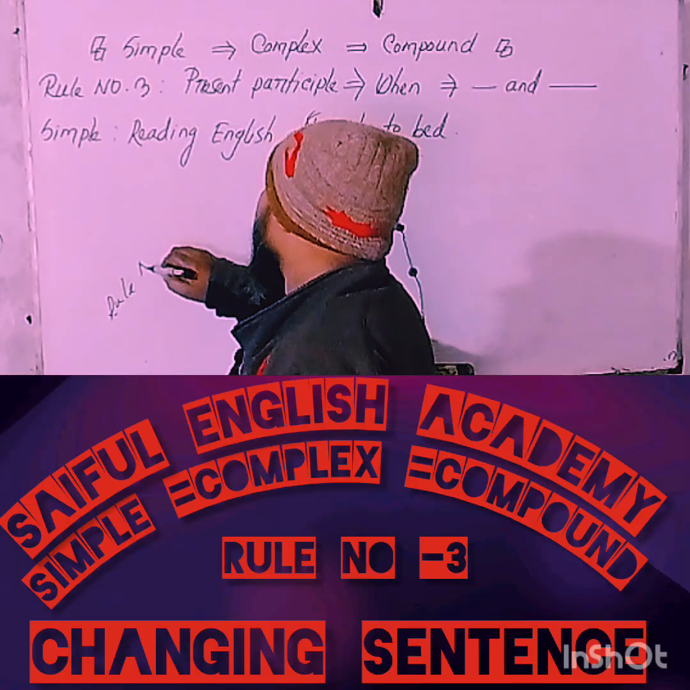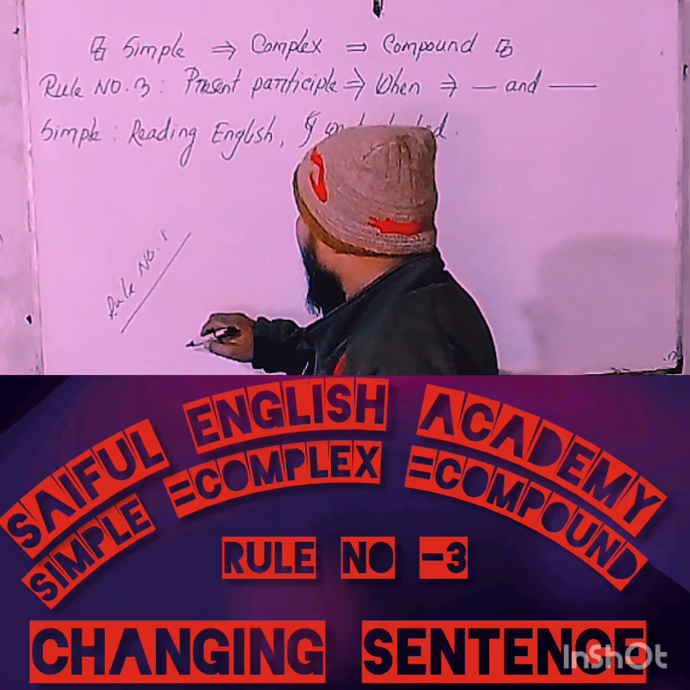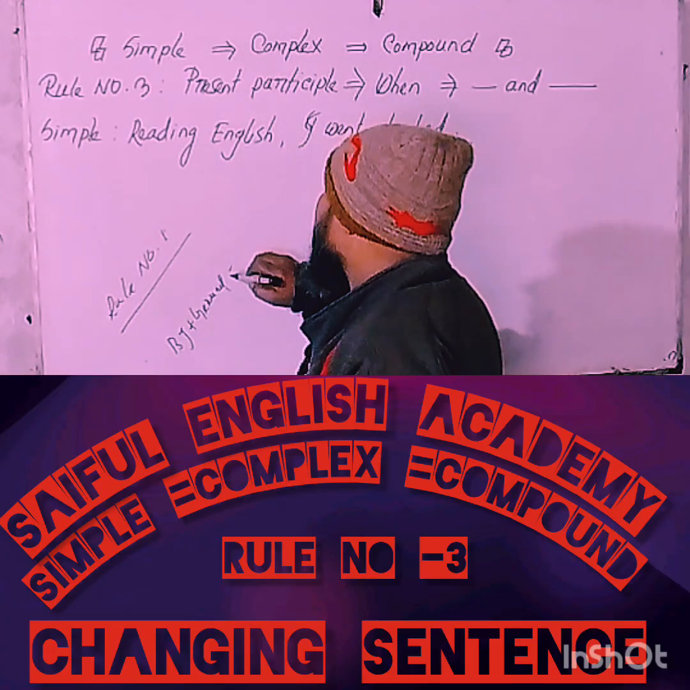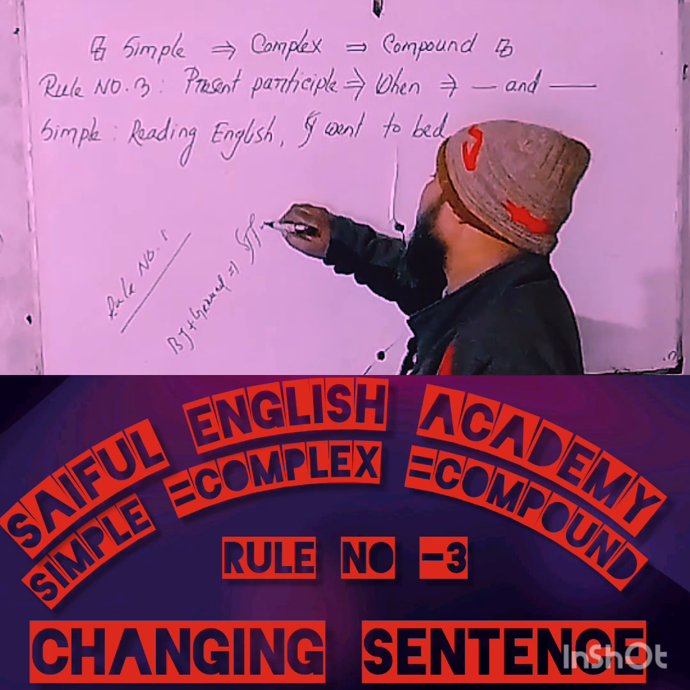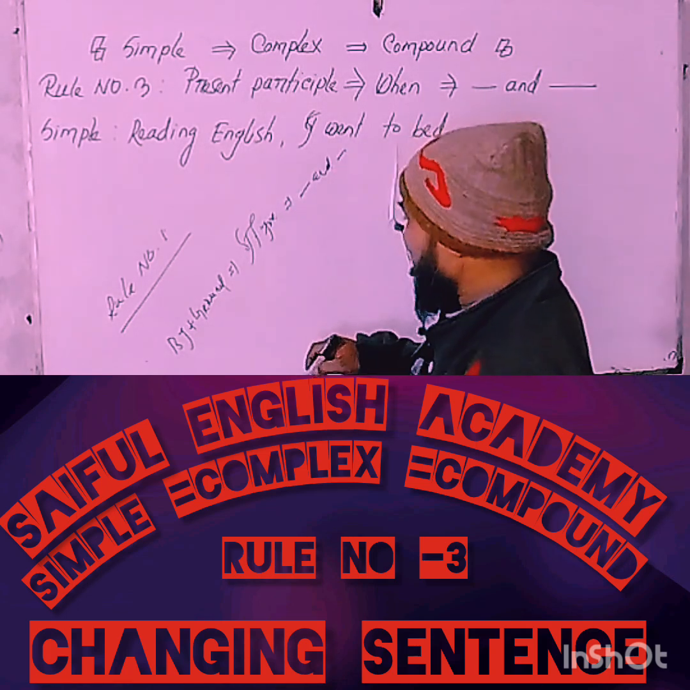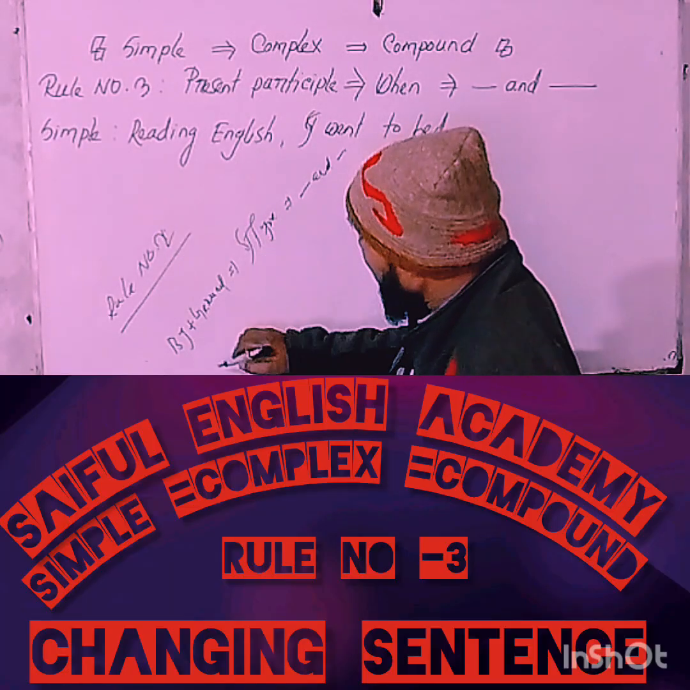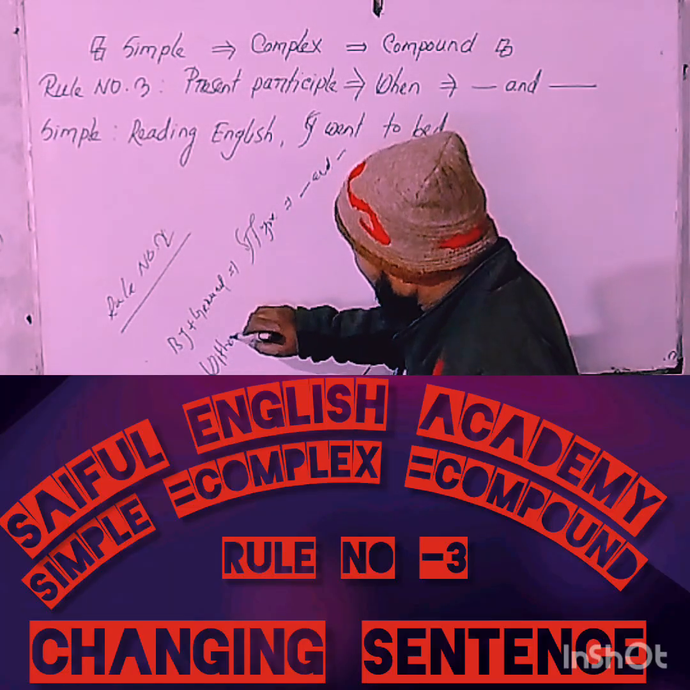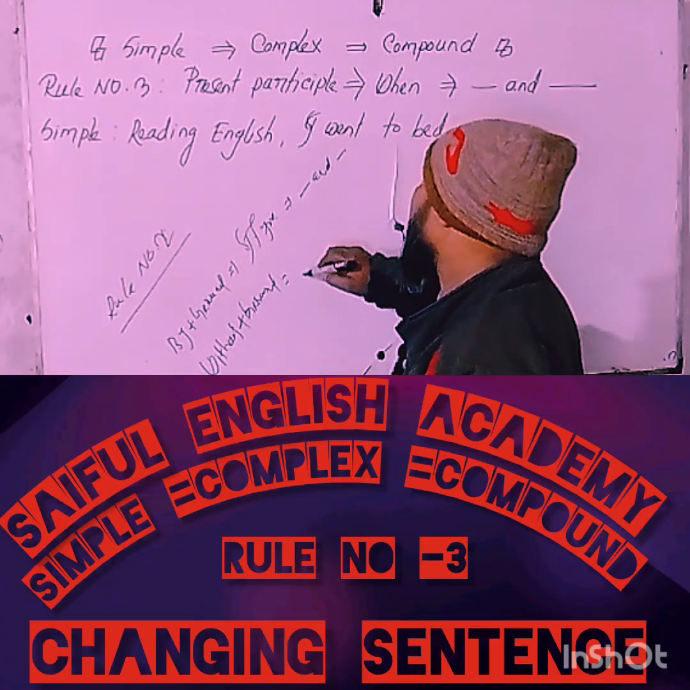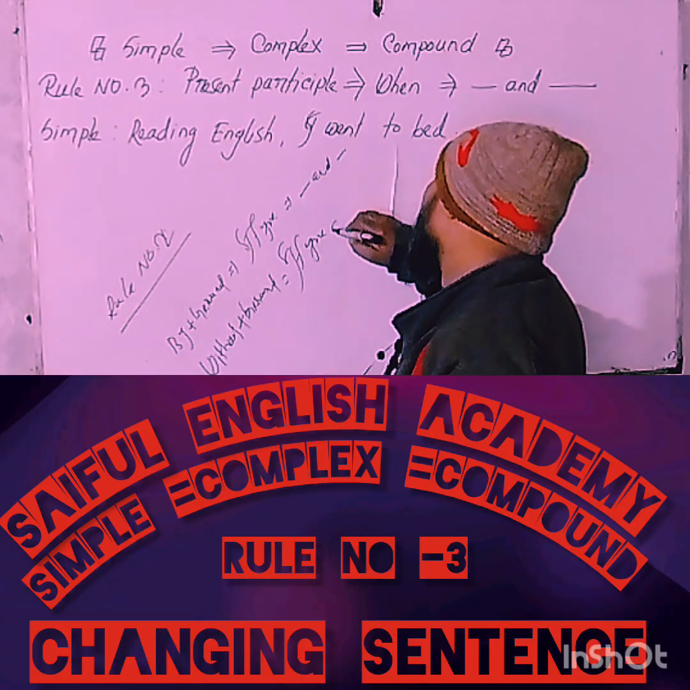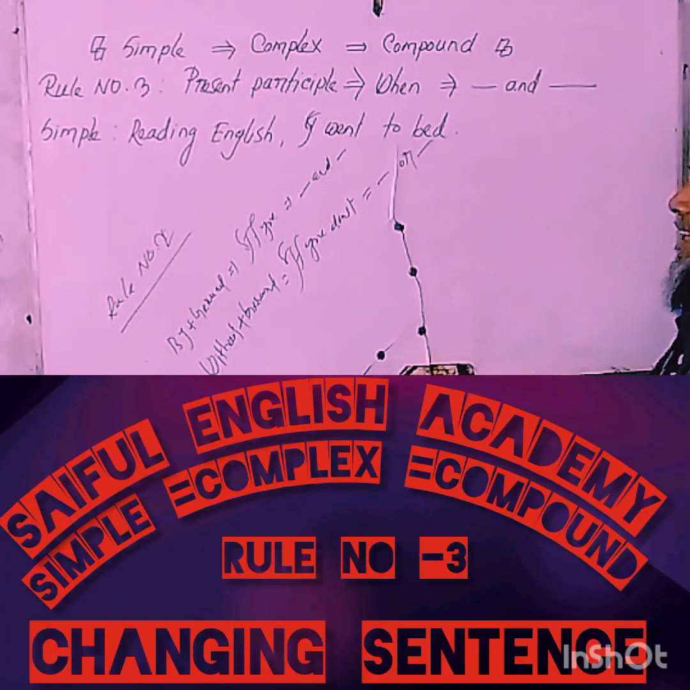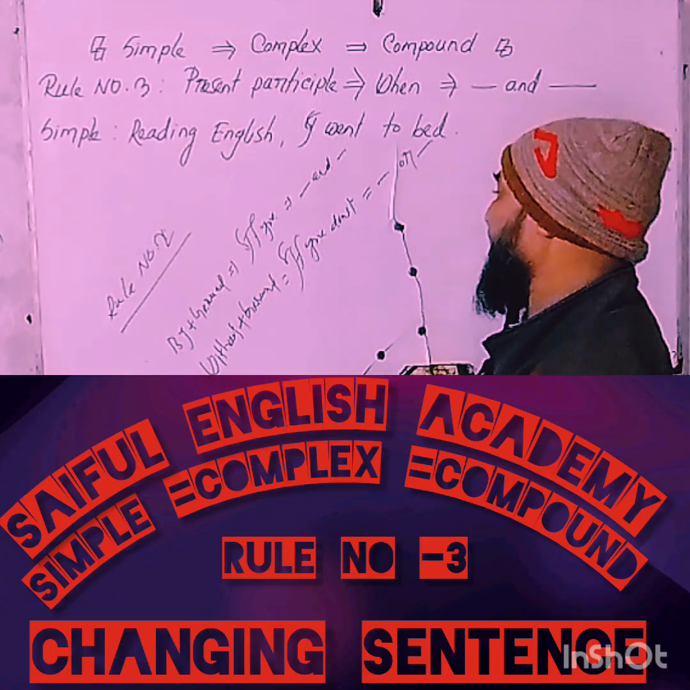The relationship in rule number one was: by plus gerund is equal to if. Rule number two was: without plus gerund is equal to if you don't. With reference to my previous classes, today's class is